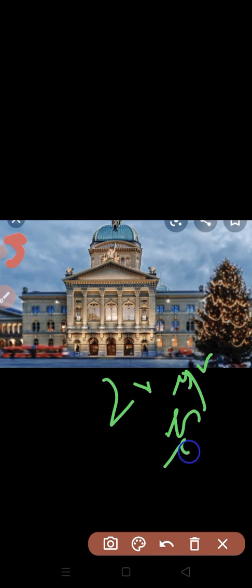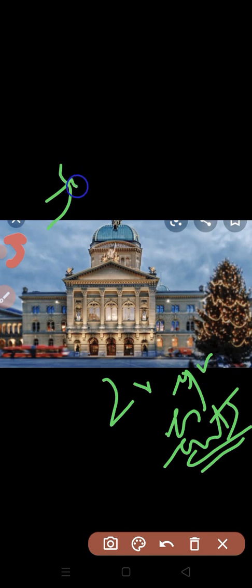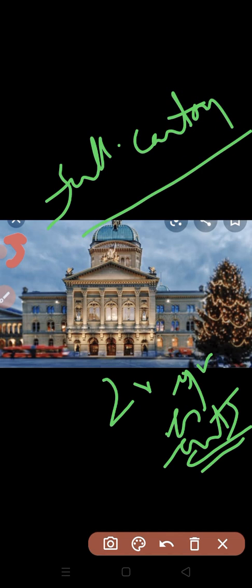It appears to be a match in respect of organization. It consists of 2 representatives elected by each full canton, and 1 representative elected by each half canton. It consists of just 46 members.